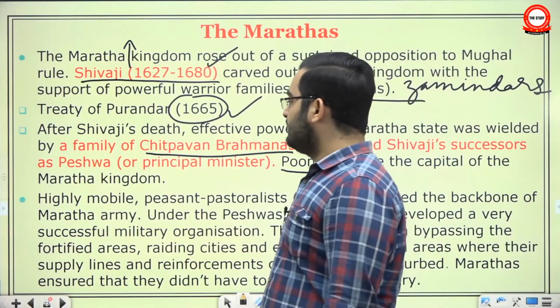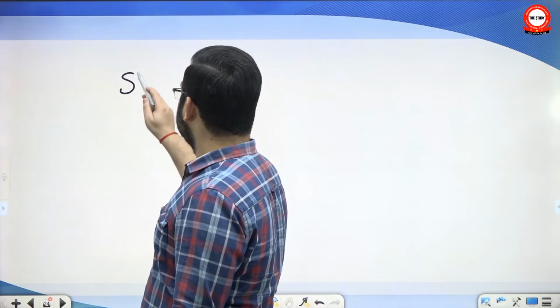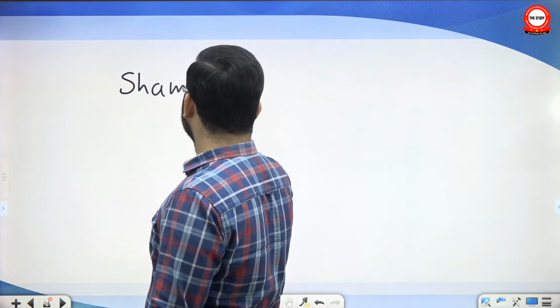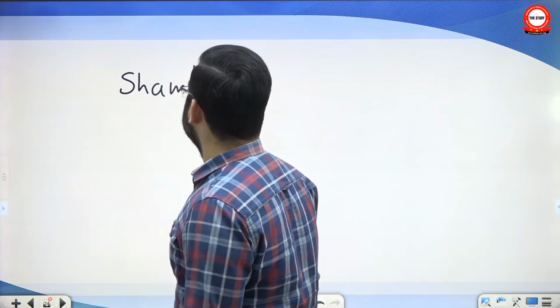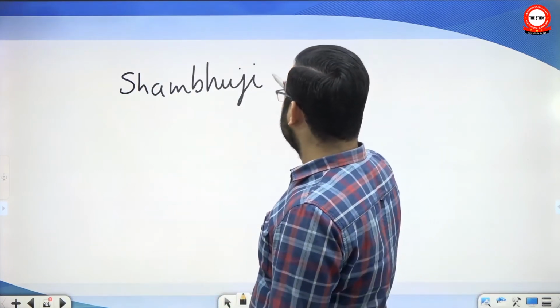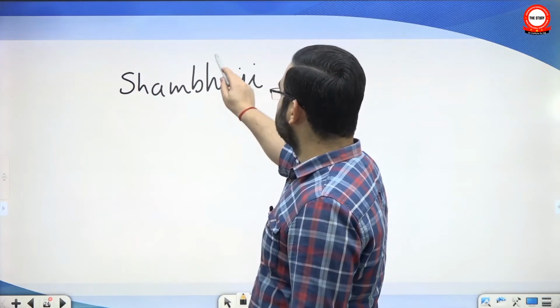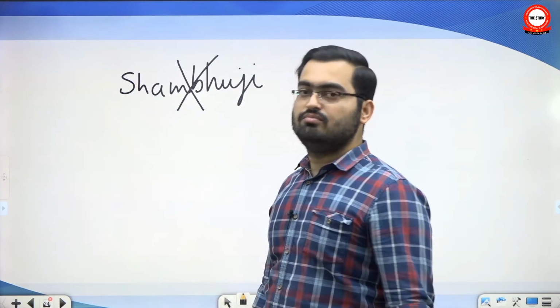See what happened after Shivaji's death. His son Shambhuji became Chhatrapati, but he was captured and soon executed by Aurangzeb. This was also a mistake.